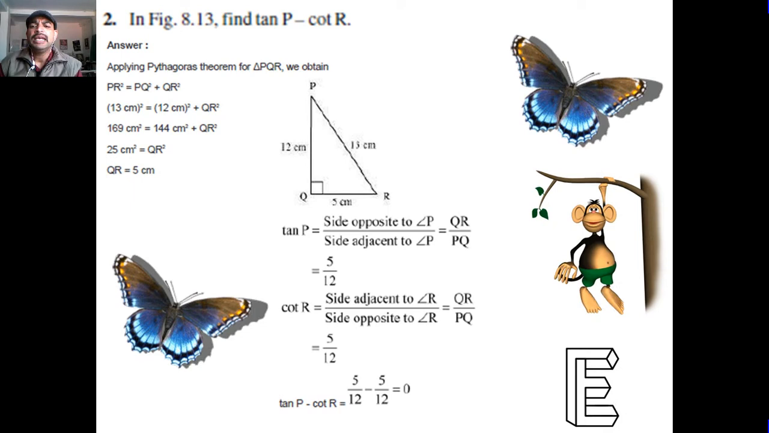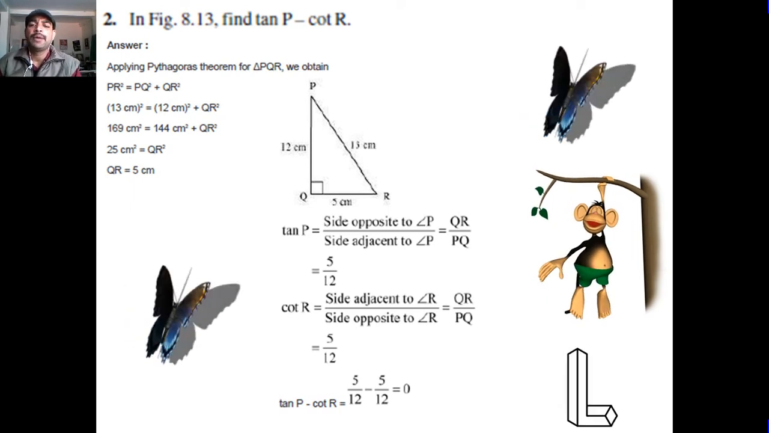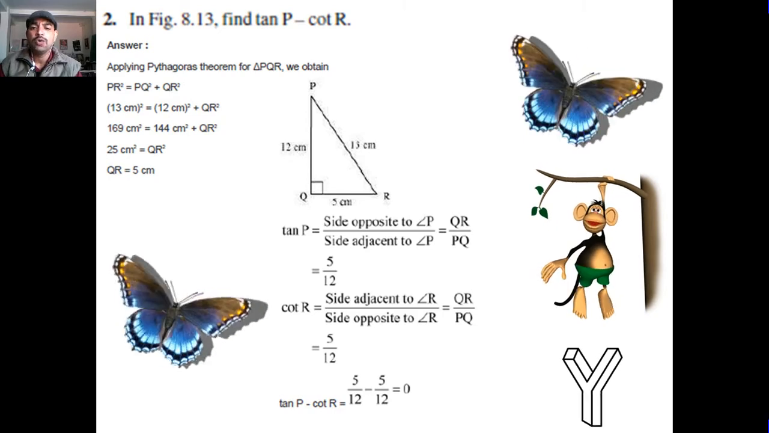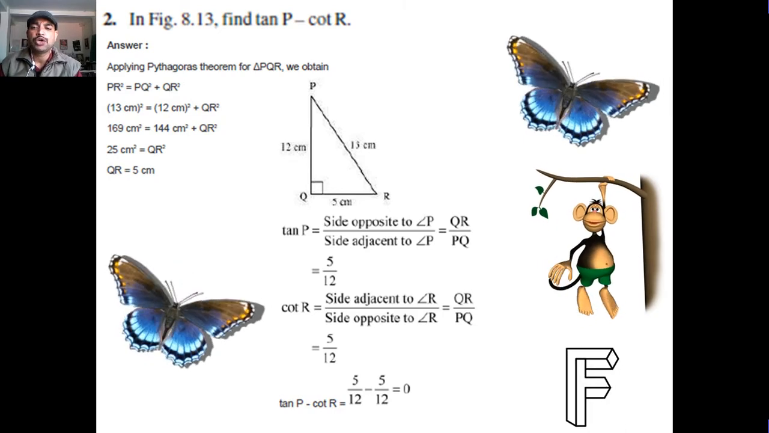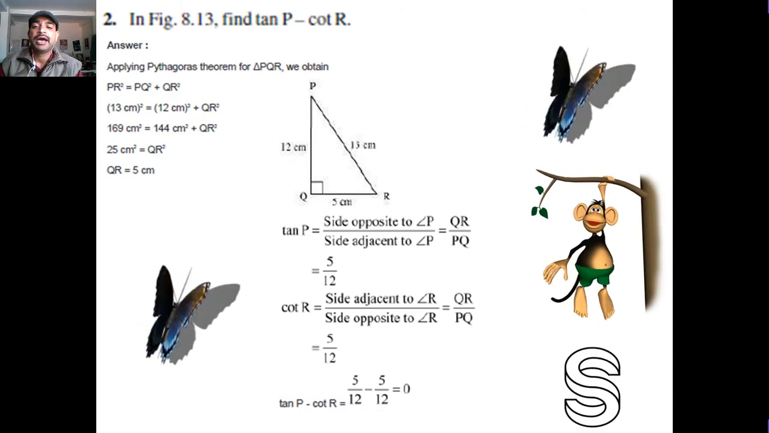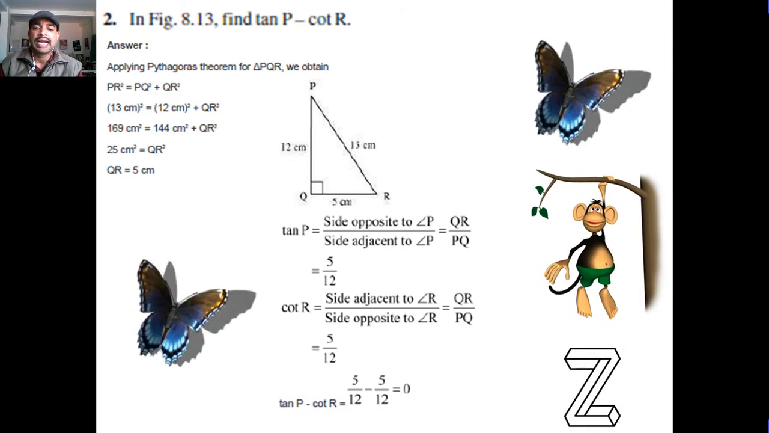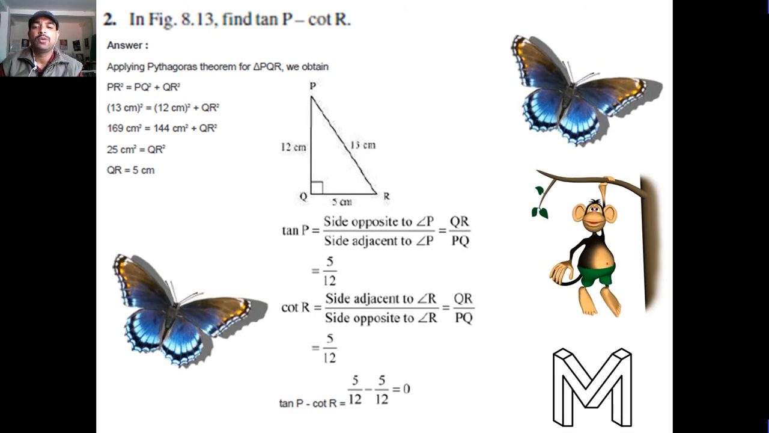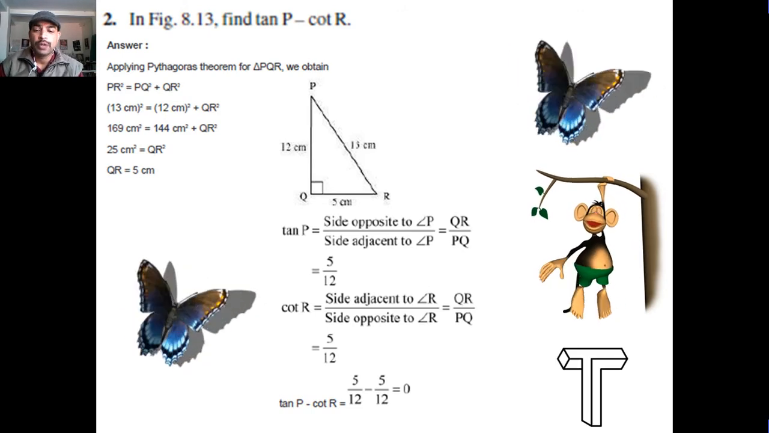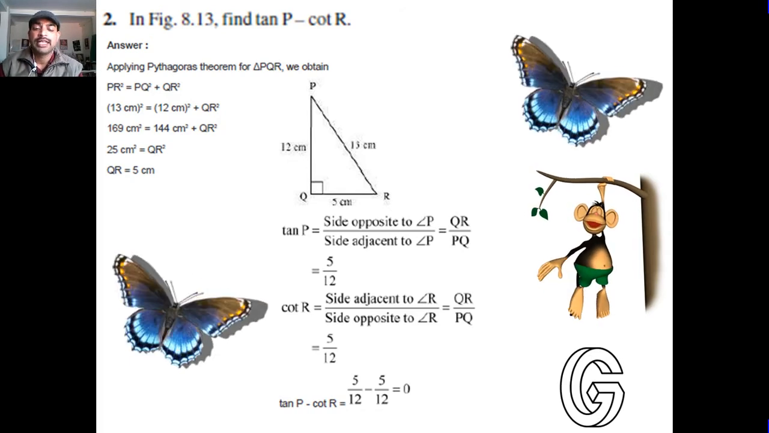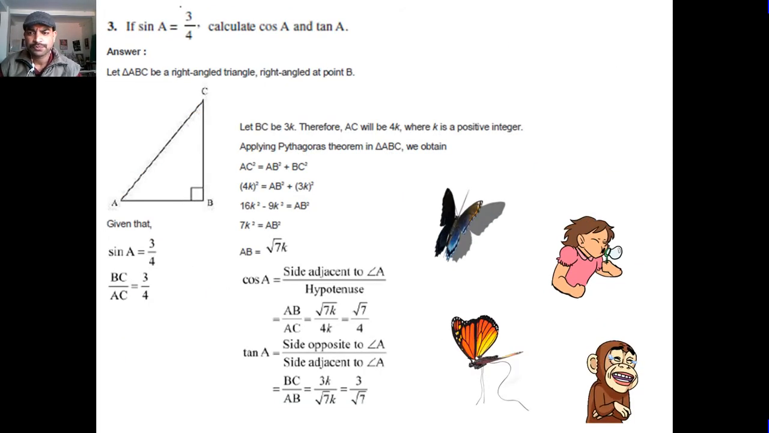tan P के लिए perpendicular upon base होता है, तो tan की value, perpendicular P के लिए आपका RQ अपॉन base आपका PQ. So tan P is equal to 5 upon 12. And again that is the cot R. R के लिए आपका base upon perpendicular, base QR और perpendicular PQ. So 5 upon 12. Substituting these two values, 5 upon 12 minus 5 upon 12, that is equal to 0.